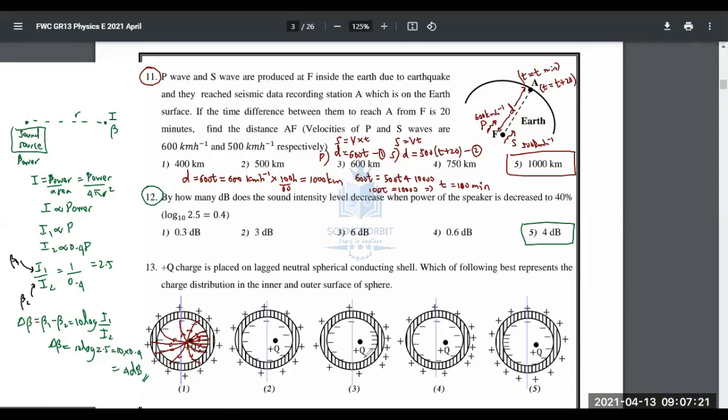So you have to choose between first and third. No, no. Here this part is empty. No, it can't be like that. It should be distributed properly, and the outer part of the sphere will not be influenced by this charge. No, it won't. The answer is first. Right, 13 first, 12 fifth, and 11 fifth.